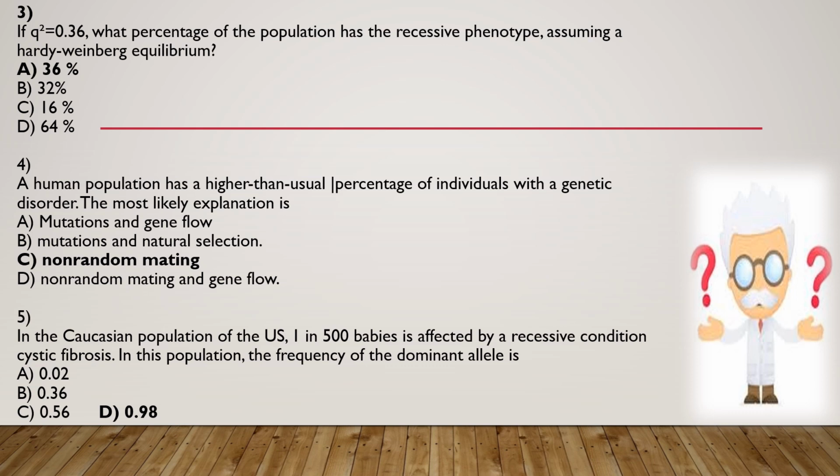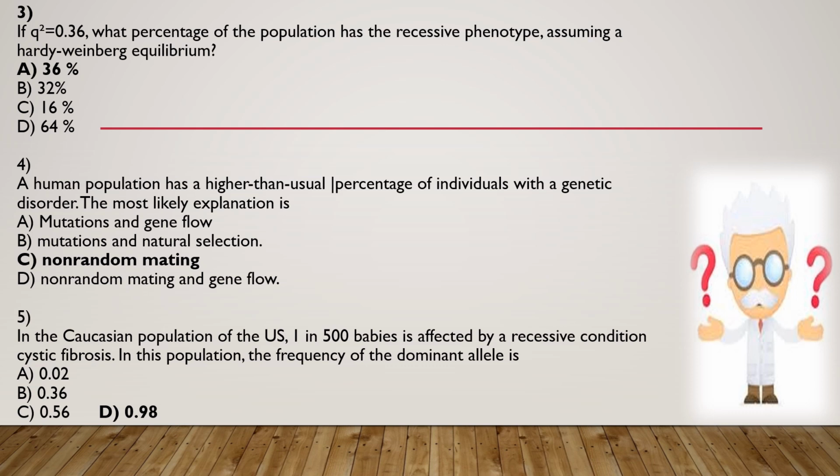Question 3: if q squared is equal to 0.36, what percentage of the population has the recessive phenotype, assuming Hardy-Weinberg equilibrium? 36%, 32%, 16%, 64%. Correct answer is 36%.